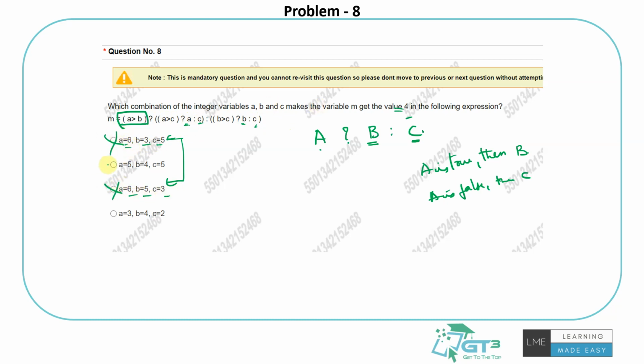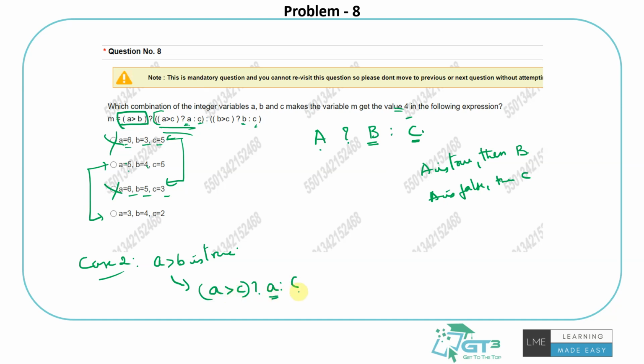Now there are only two options left. Let me substitute one by one. Let's take option 2. A is 5 and B is 4. Is A greater than B? Yes, because 5 is greater than 4. So this is true, that means this gets executed. A equals B is true because A is 5 and B is 4. That means this gets executed, which leads to this part. Again, there's another internal ternary operator. So if A is greater than C, then execute C.